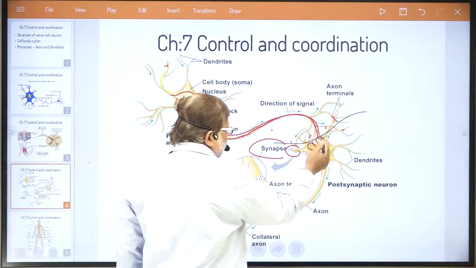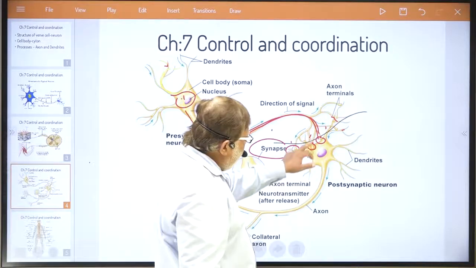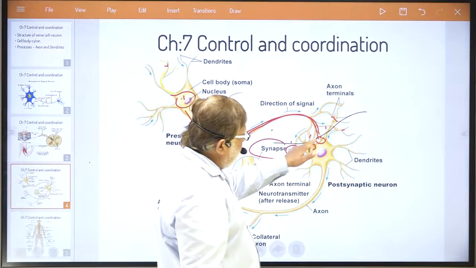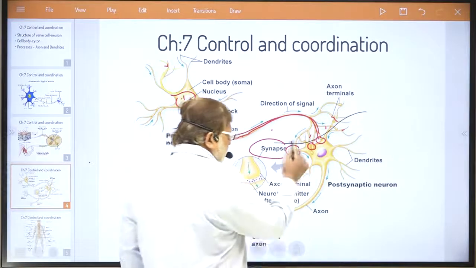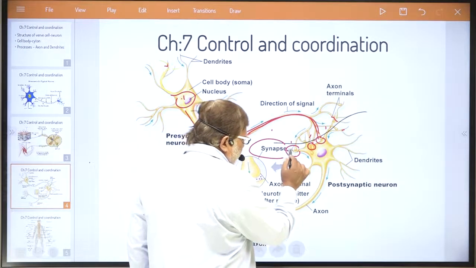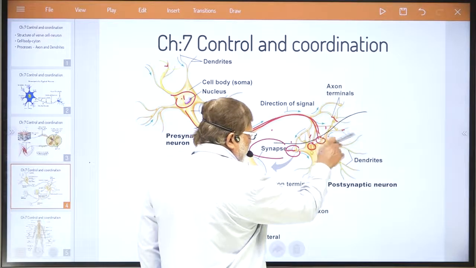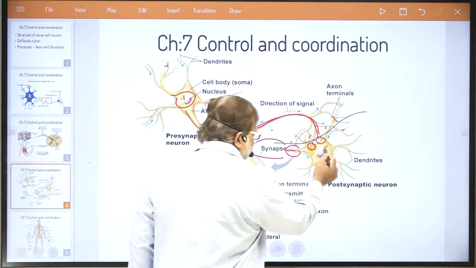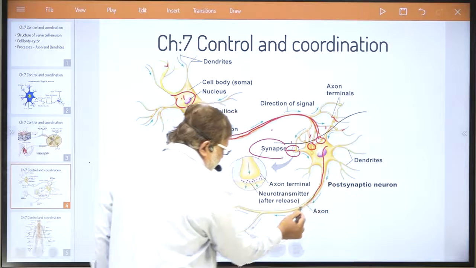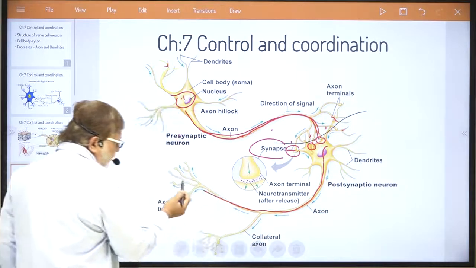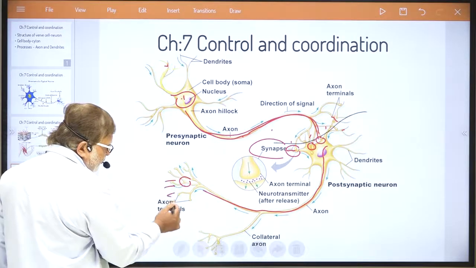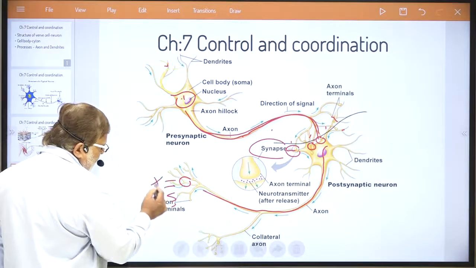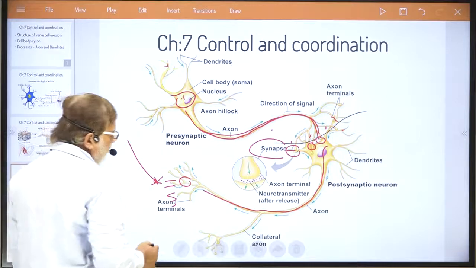Now here, the end of the axon of the first nerve cell creates some electric impulse which jumps and reaches the dendrites of the next nerve cell, and again travels in the cell body, then the axon, and then again another nerve cell. This is the axon terminal. Here it sets off an electric signal and another nerve cell is here which receives it.